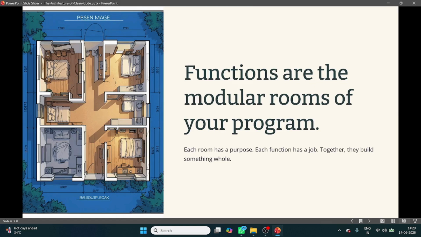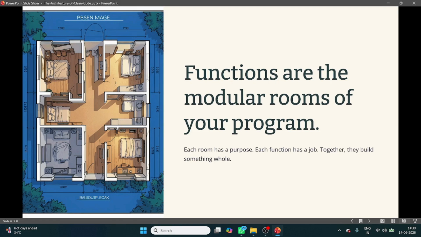Now, functions are like modular rooms, as you can see in this picture. This slide gives a beautiful analogy. Imagine a house. The kitchen is used for cooking. The bedroom is used for sleeping. The bathroom is used for bathing. Every room has a specific purpose. Similarly, every function should have only one responsibility.